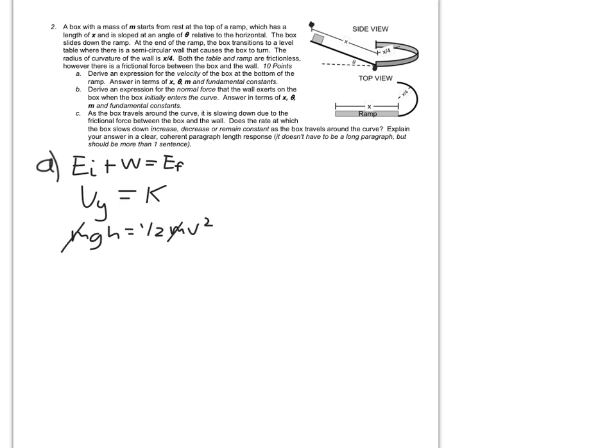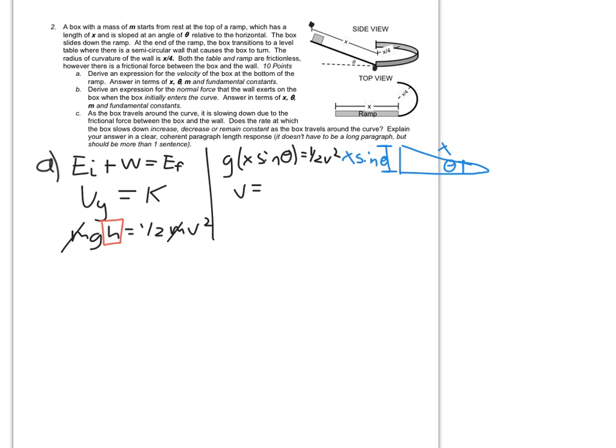The m's, of course, divide out. And so we really just need to figure out what this height is in order to solve for it. We know that the length of the ramp is x. The angle of incline is theta, so that means this height right here is going to be x sine of theta. And so I can say g times x sine of theta equals 1/2 v squared. So my velocity, when I solve for that, is going to be the square root of 2gx sine of theta.